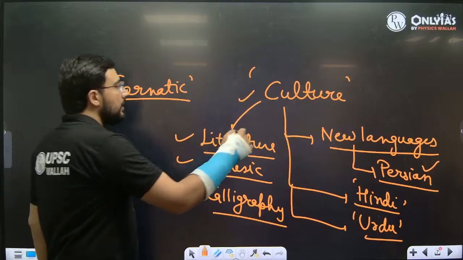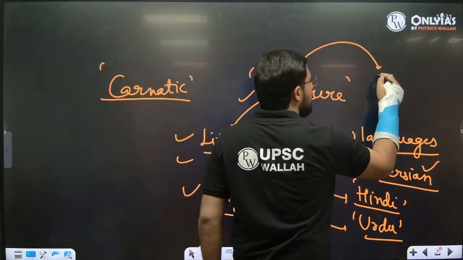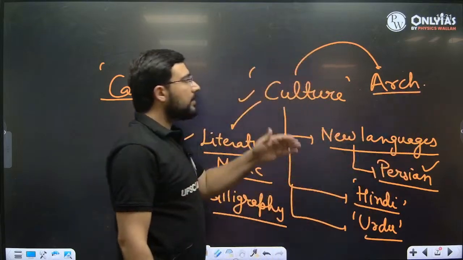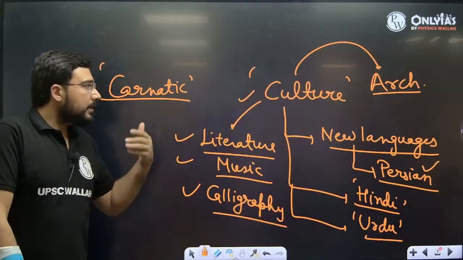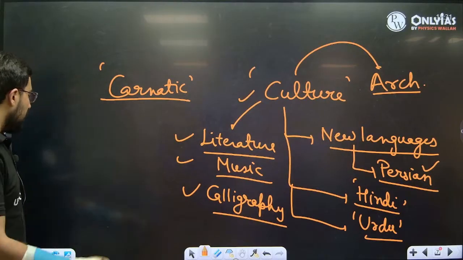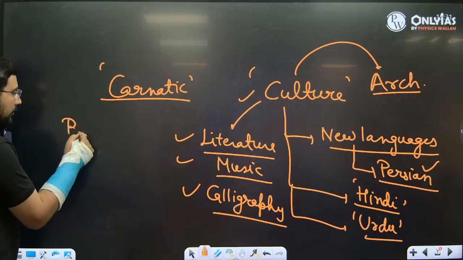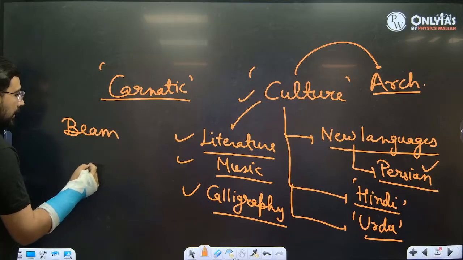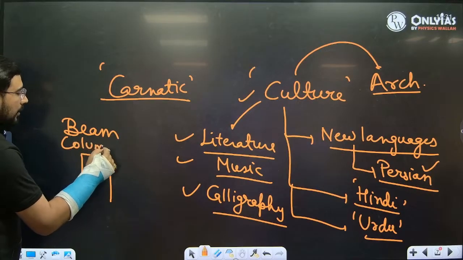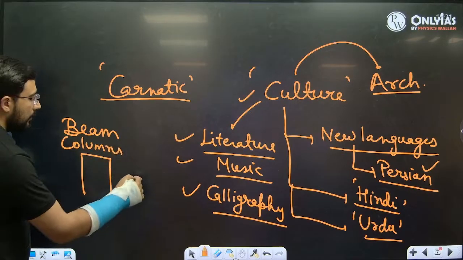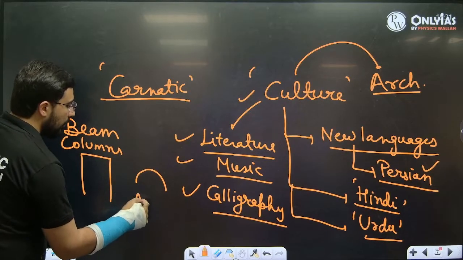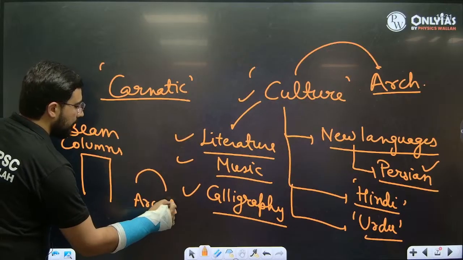Plus, we'll see a new kind of architecture system. Previously, temples were made in India. Now we'll see the entry of new kinds of architecture. Right? अगर हम बिल्कुल basic level पे देखें, तो if we see the temple architecture, it is having beams and columns. Okay, but now things are going to change. We'll see arcuate style. ठीक है ना? Arcuate style is now going to come into the picture.